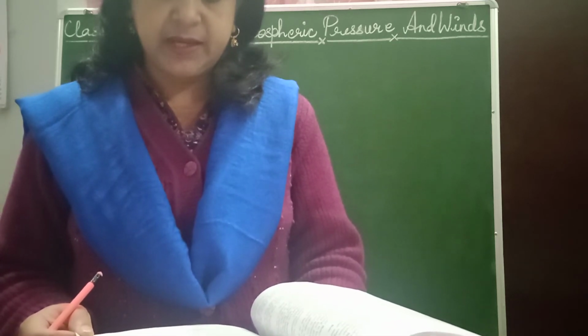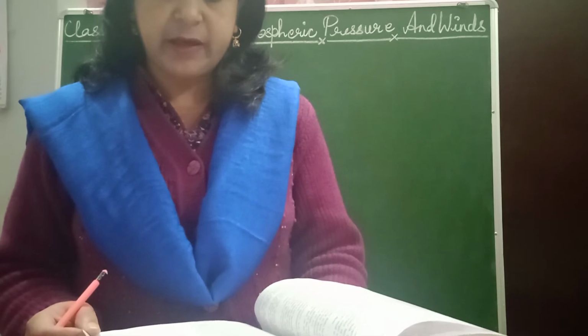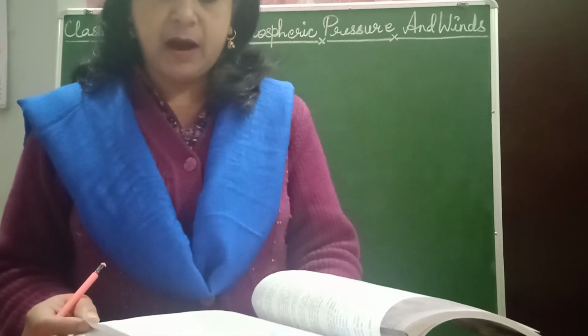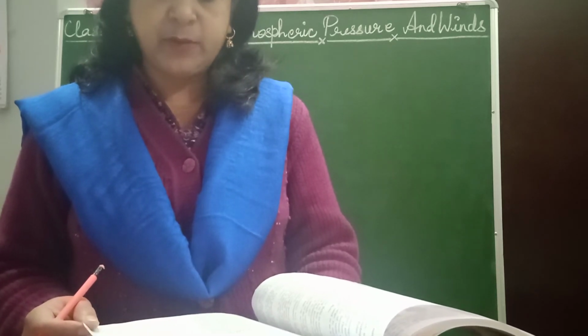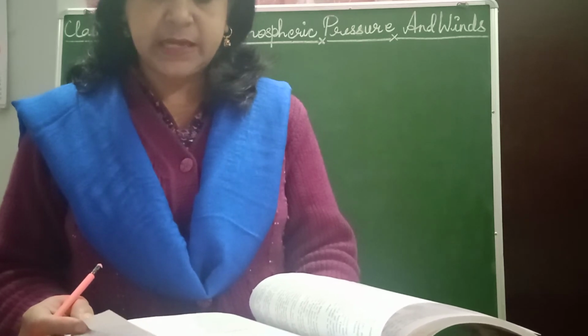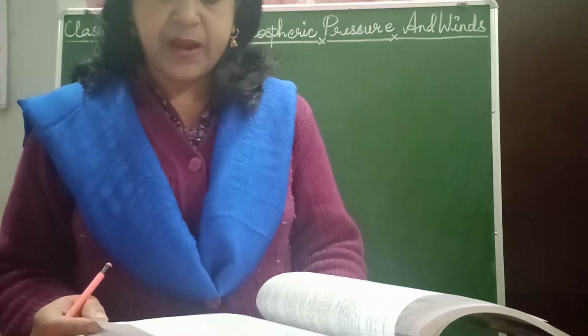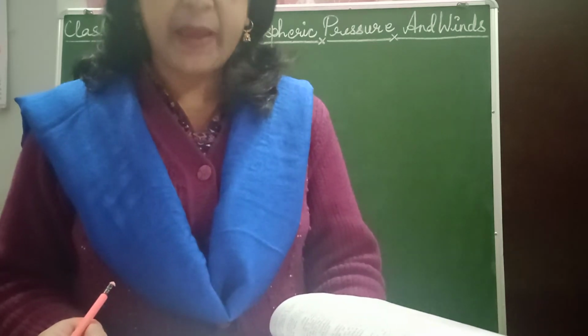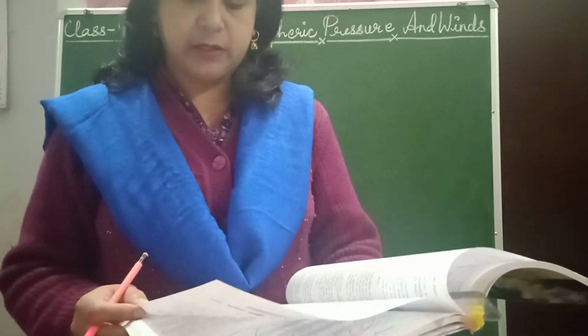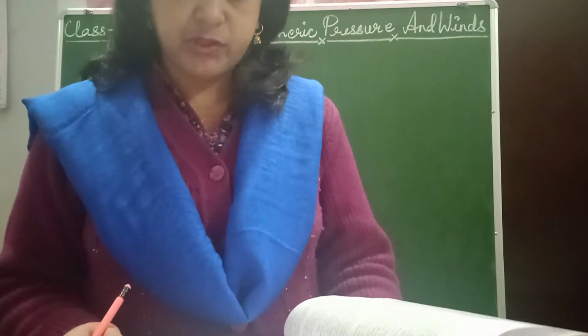Primary circulation is related directly to the general arrangement of pressure belts and is also known as permanent winds: trade winds, westerlies and polar easterlies. It is the primary circulation which prepares the broad framework for the other circulation patterns.